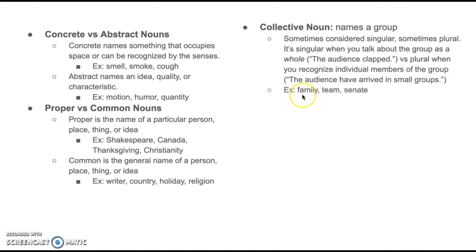Here are some other examples of collective nouns. You've got team, family, senate, the press, the group, so on and so forth.